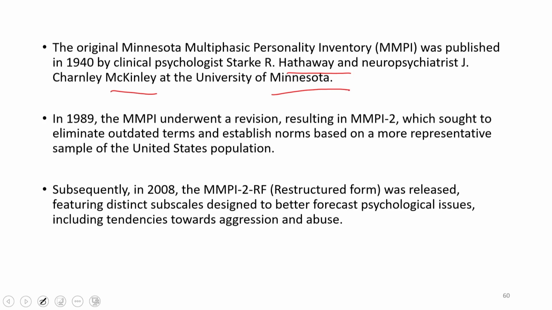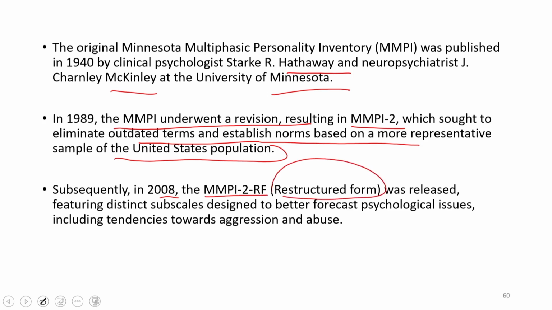One such revision happened in 1989, which became MMPI 2, which sought to eliminate outdated terms and establish norms based on a more representative sample of the United States. So, it became much more updated based on the existing research findings. Subsequently, another revision happened in 2008, and it became MMPI 2 RF. RF basically means restructured form, which was again further revised based on more modern research.